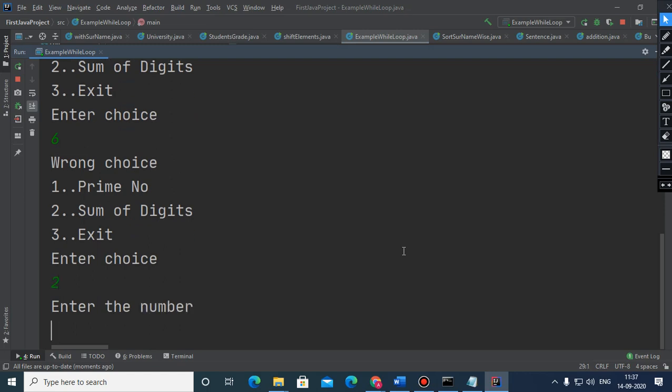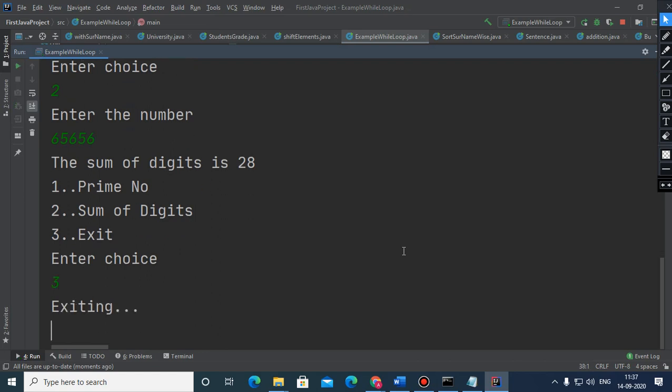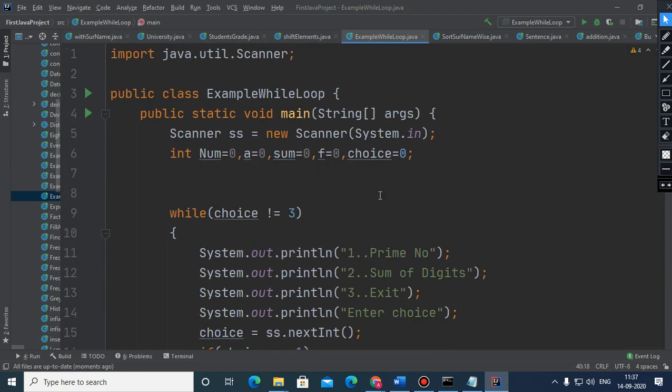And again suppose you want to calculate the sum of the digits, this is how you have done, and choice 3 terminated. So this is how you can write a menu driven program.